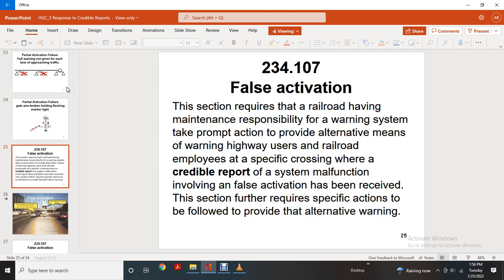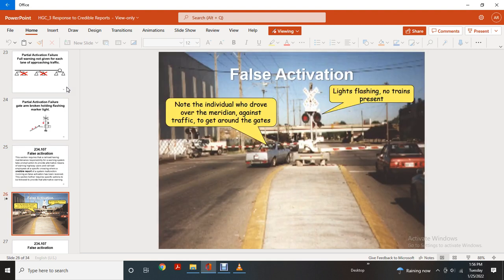False activation, 234.107. The false activation section requires that the railroad or the maintenance head responsible for the warning system take prompt action to provide alternative means of warning highway users and railroad employees at the crossing once a credible report of a system malfunction involving a false activation has been received. The section furthermore requires specific action to be taken to provide the alternative warning. False activation: no individual drove over the median to get around the gates, lights flashing, no trains present.